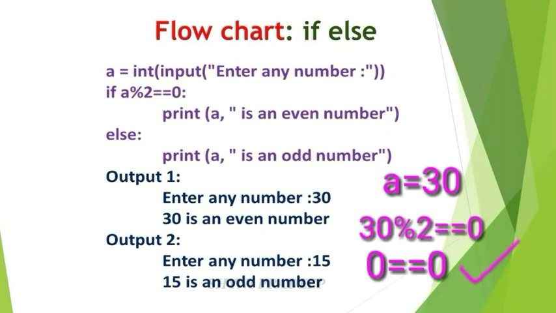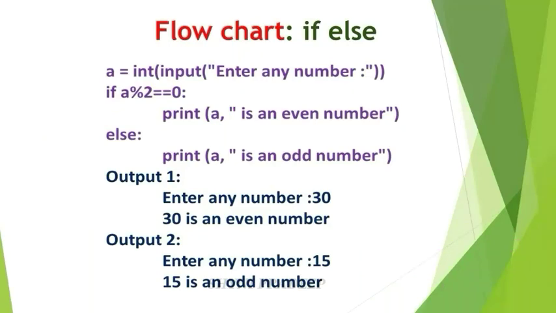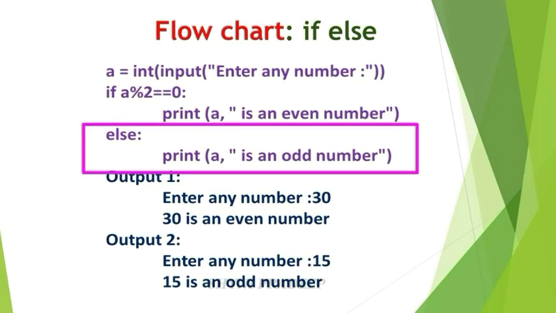So if this condition is true, then print a. A means the variable. What is the value of a? 30. So write here 30. Next write this whole string: is an even number. If that remainder value is equal to 0, then that number is called an even number. If that remainder value is not equal to 0, then you have to execute the else part, that is, a is an odd number.